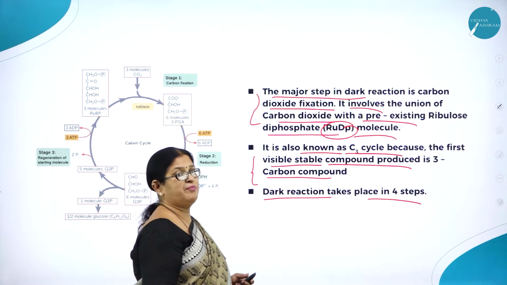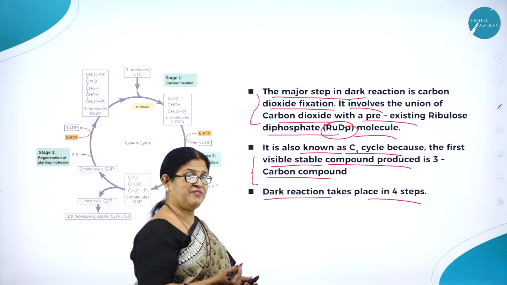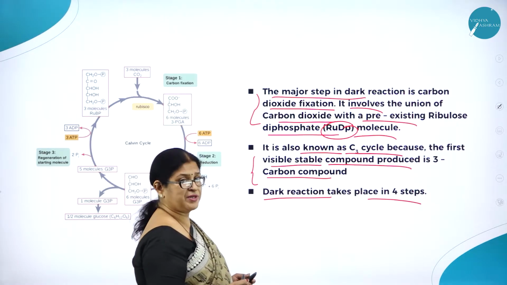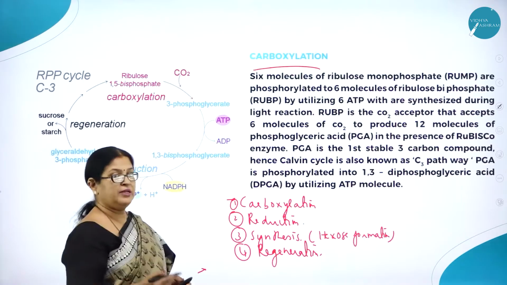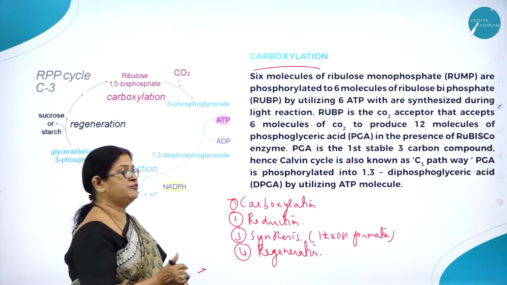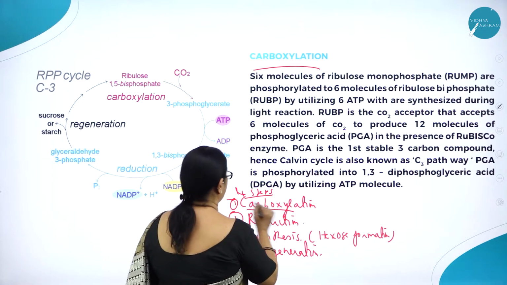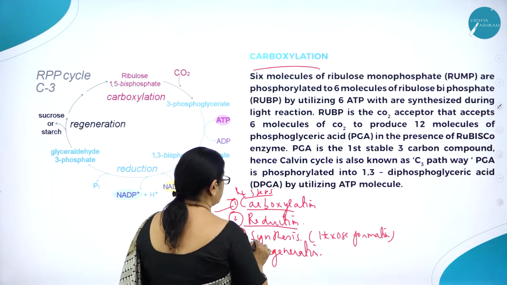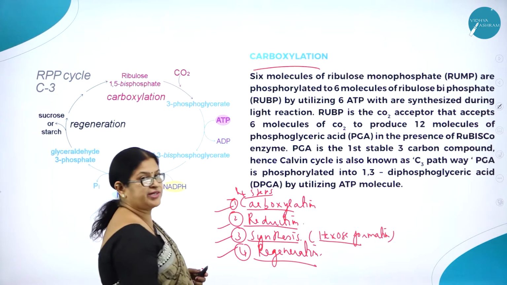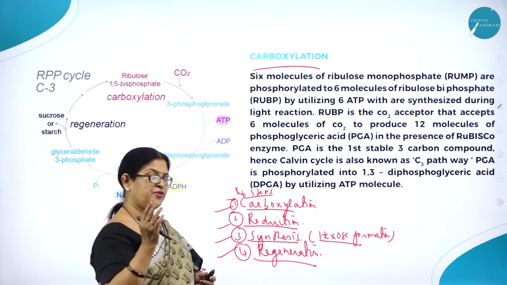Dark reaction, because it is light independent reaction. Calvin cycle, because it was traced by Melvin Calvin. C3 cycle, because the first visible stable compound produced is a 3-carbon compound. Let us understand, as I said, Calvin cycle or dark reaction takes place in 4 steps. What are the 4 steps? First one is called carboxylation, second one is called reduction, third one is called synthesis or hexose formation, and the fourth one is called regeneration.